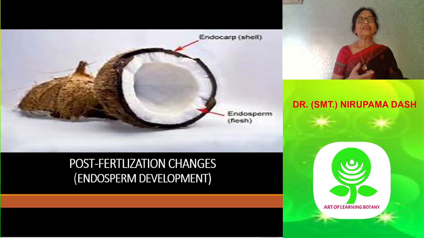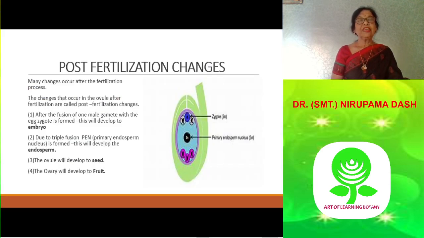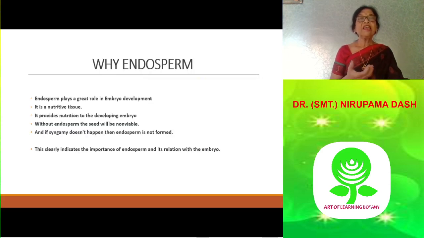Today we'll discuss endosperm formation. Let me discuss what endosperm is and why there is endosperm in flowering plants. Endosperm is a mass of formless tissue associated with the embryo in the seed, and it develops from the primary endosperm nucleus, earlier than the embryo development.